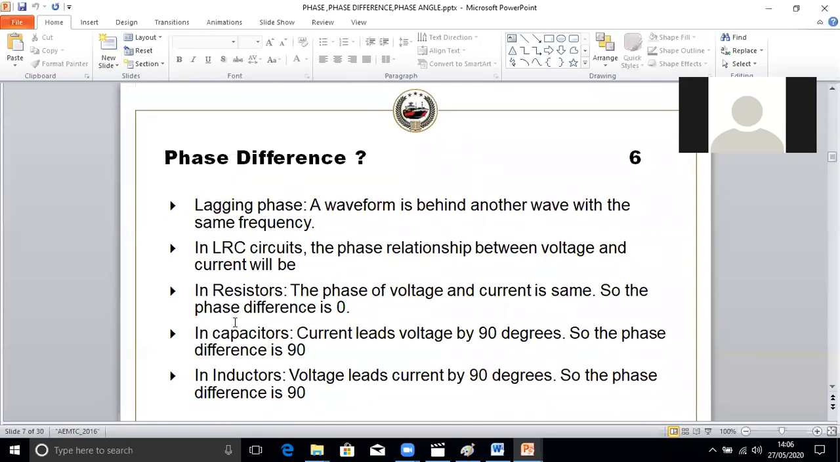There are some more examples I put here. When we say lagging phase, it means a waveform is behind another wave of the same frequency. For the phase relationship between voltage and current in a resistor, the voltage and current are in phase, so the phase difference is 0. In capacitive circuits, current leads the voltage by 90 degrees. In inductance, voltage leads by 90 degrees, so we say the phase difference is 90 degrees.